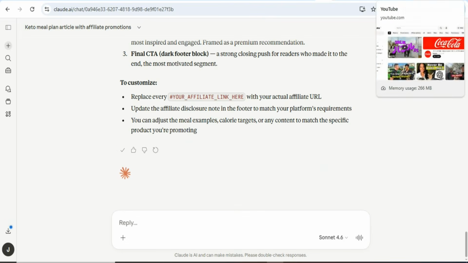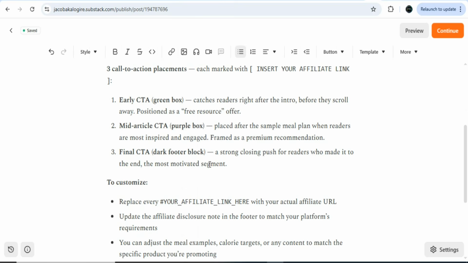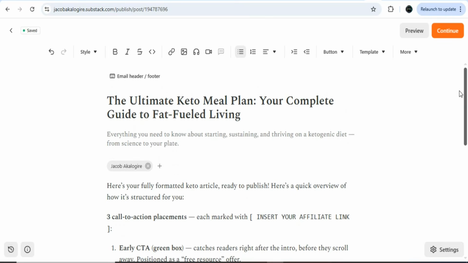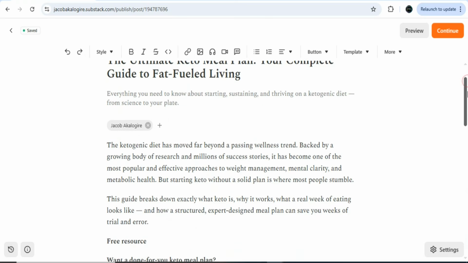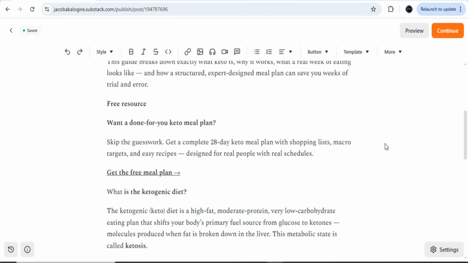Once you copy your article, you'll come back on substack.com and then click right here, paste, so that you can paste your article. As you can see, that has been done. Your article has been pasted. You can see everything. So all that you need to do is that you have to copy the entire article and then paste it right here. Once you paste the article, you can see there are call to actions. You can see this one, for example, get the free mail plan.